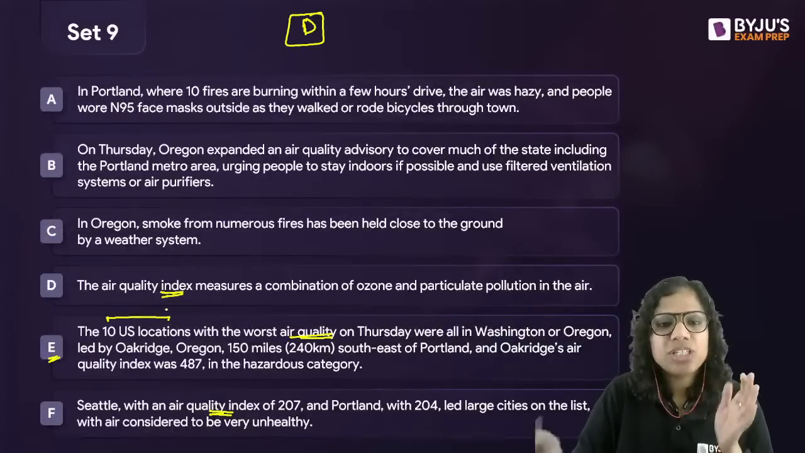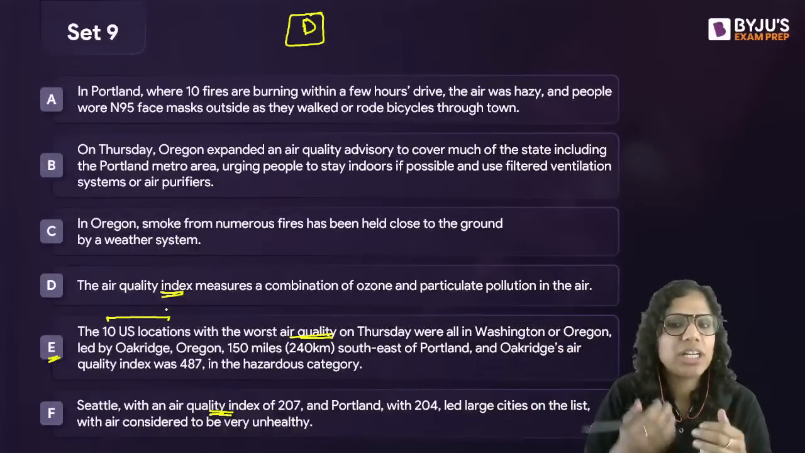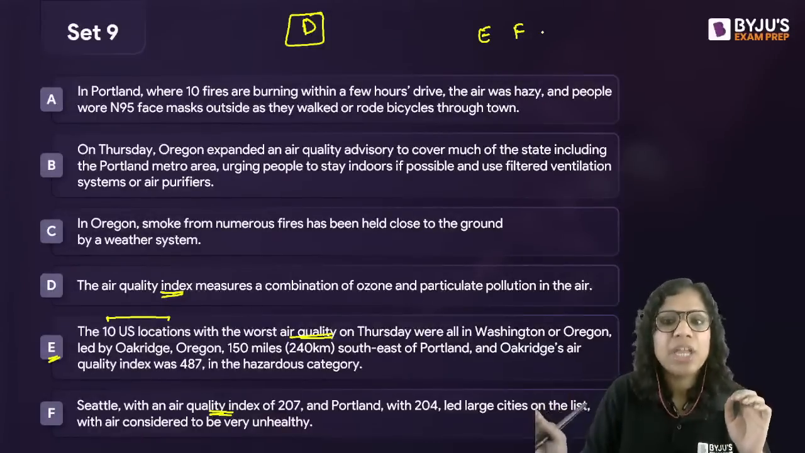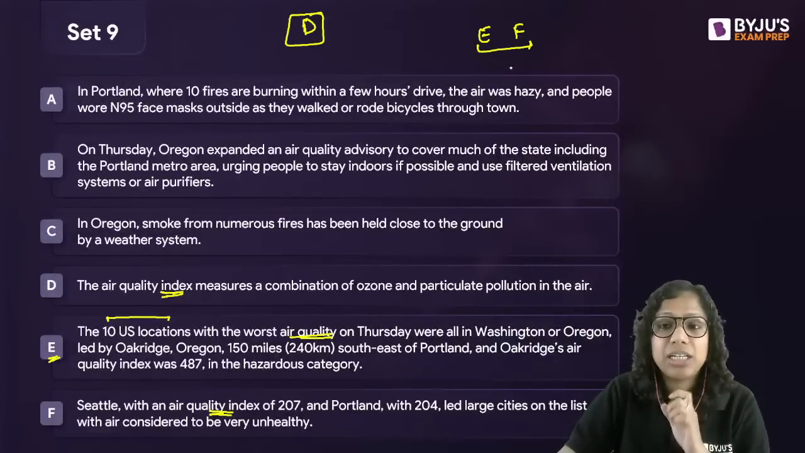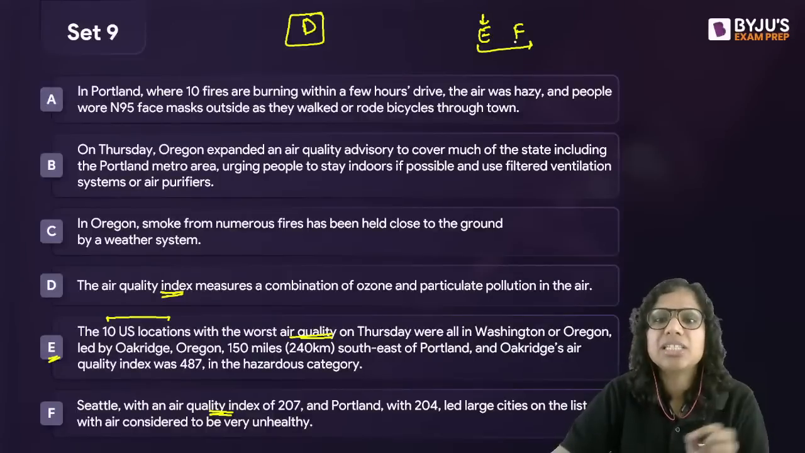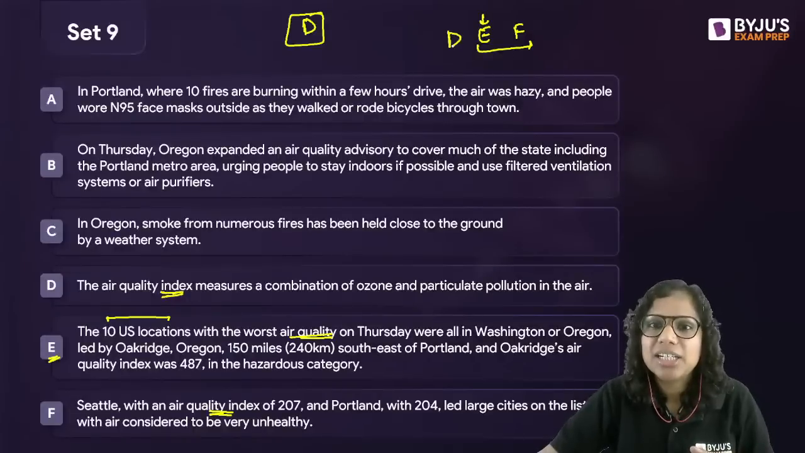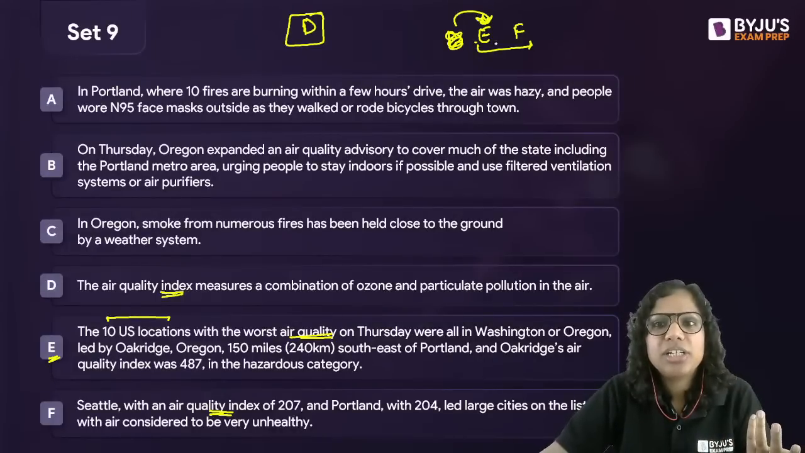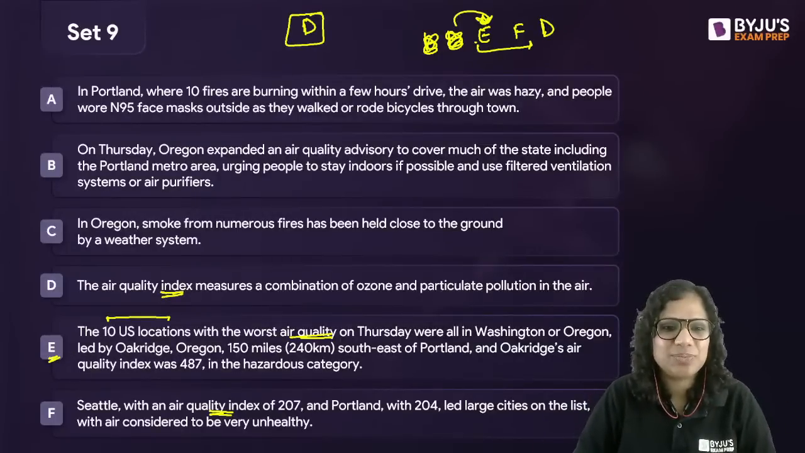So first I'll talk about the 10 US locations, and then among these 10 US locations we have Seattle, we have Portland, etc. So E should definitely come before F. This is something that all of you must have gauged. And EF looks like a strong, mandatory pair. In E, we do not discuss air quality index. It is only in F that the discussion of air quality index has appeared. So I can't write it as D, E, and then F, because then why am I not discussing air quality index in E? If I've written D here, it should be EF and then D. E, F, D, all right.